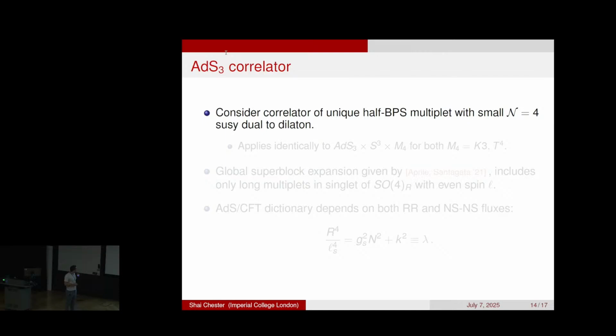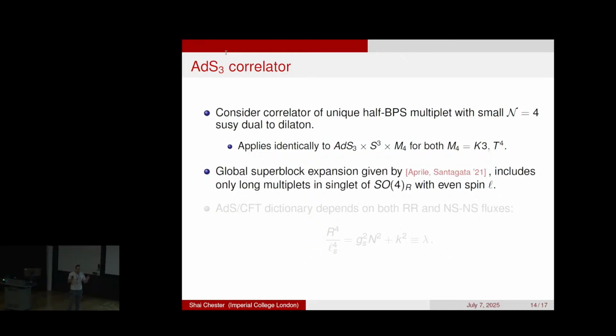Just to emphasize, there are many half BPS multiplets in this D1-D5 CFT, but there's only one of them which is dual to the dilaton. That's the one we look at. Why do we look at this specific one? Because then our results are not sensitive to this compact spacetime M4, which means that it applies to any theory with small N equals 4 supersymmetry. So in particular, it applies to either the K3 theory or the T4 theory. It's the same answer in both cases.